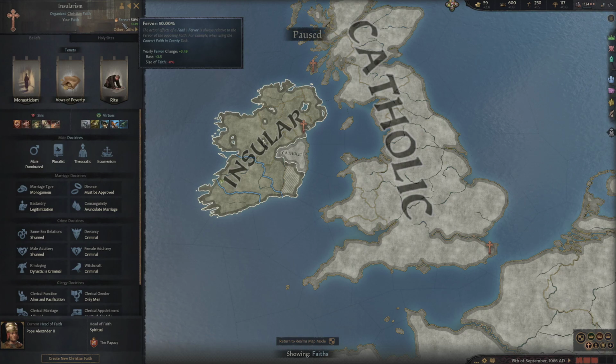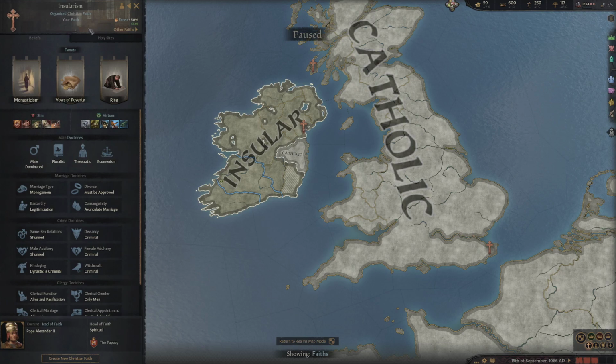Insularists around the world are generally thinking this religion is the best thing since sliced bread. If you have a further, say, down in the 10 or 20%, then a lot of people in this religion will be questioning their beliefs, and you may start to get splinter religions forming from that religion. Just below that, we have a tab that will show us other faiths, but we will come back to that a little bit later. We will stick on our faith and just run through some of the key points.